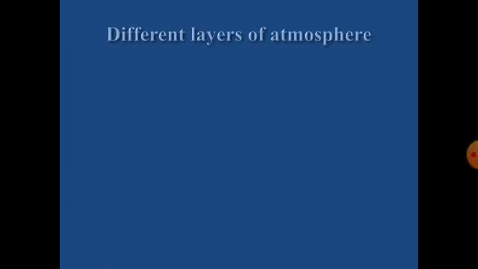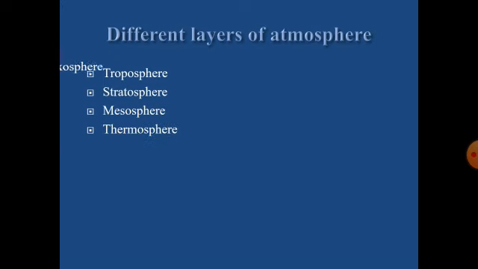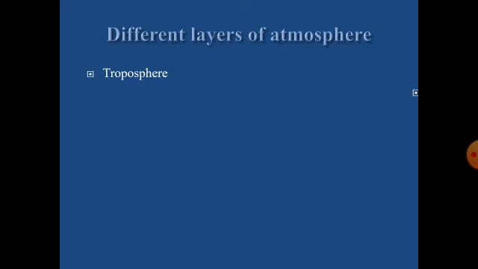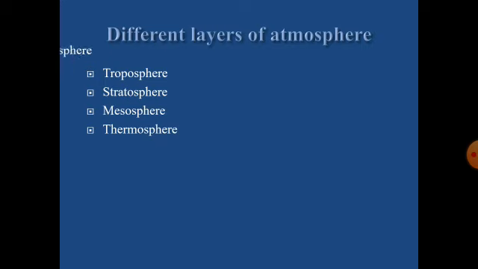Next, the atmosphere is divided into different layers. We can classify the Earth's atmosphere into different layers. What are the different layers of the Earth's atmosphere? Troposphere, stratosphere, mesosphere, thermosphere, and exosphere. These are the different layers of the Earth's atmosphere. The first layer is the troposphere, next stratosphere, mesosphere, thermosphere, exosphere.